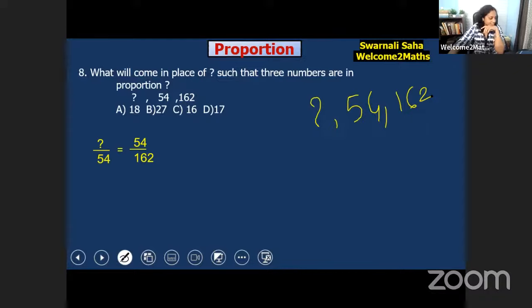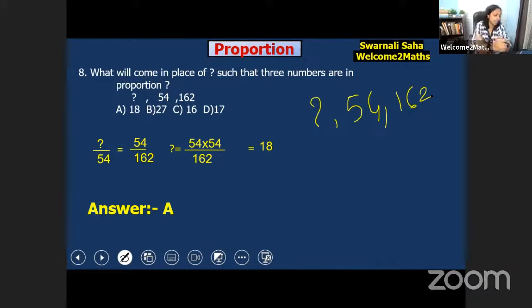Okay, so let's check the answer. Whenever you have numbers in proportion, we write in this way: question mark by 54 is equal to 54 by 162. So the question mark would be 54 into 54 by 162. Let's simplify it, and it would be 18. Yes, it is 18. So our answer is option A: 18, 54 and 162.